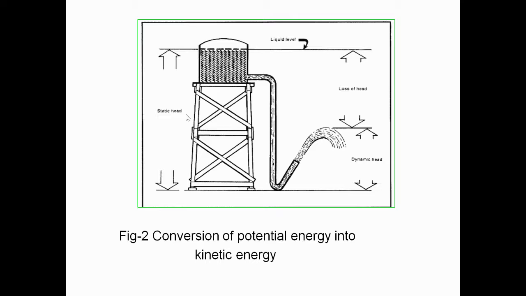We can see here, from the static head, the liquid flows through a pipe to the dynamic head. So there are some losses of head during the motion of flow of the liquid.